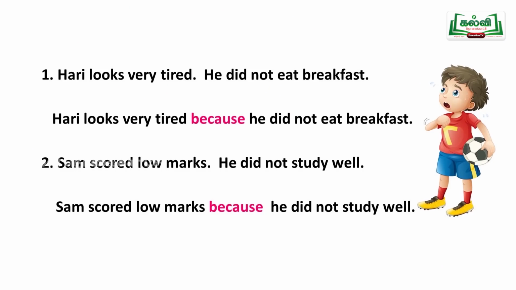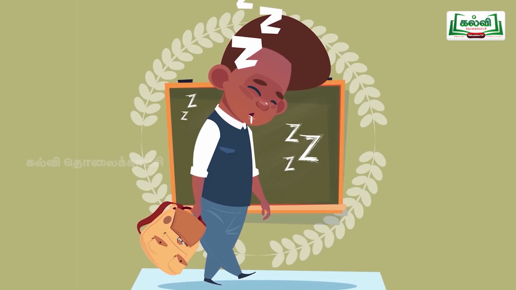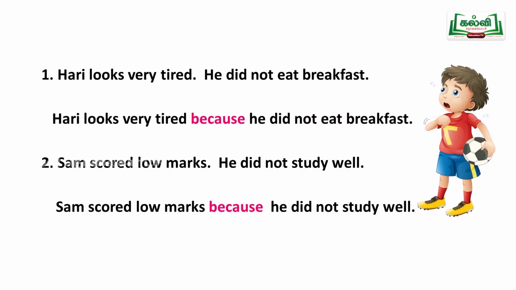See the next sentence. See the boy. He looks very tired. Why he looks very tired? He did not eat breakfast. He did not eat anything in the morning. You students also sometimes, if you have come to school without eating anything, you will feel very tired. You won't be so active, no? The same way, Hari looks very tired because he did not eat breakfast. Children, you should not miss your breakfast at all. At least one idli or two idli, something you have to eat and come to school.